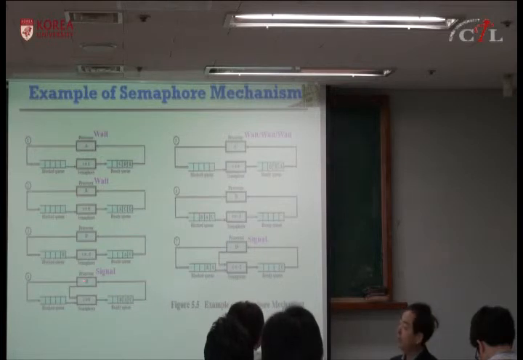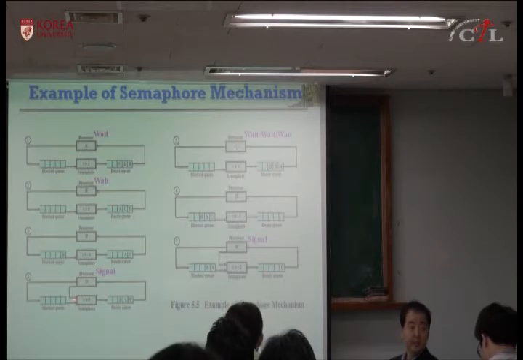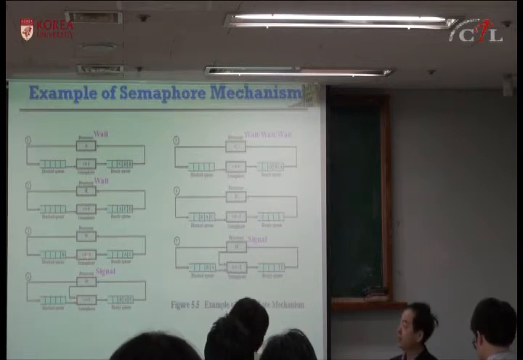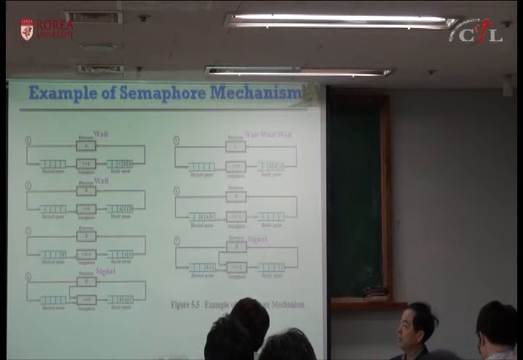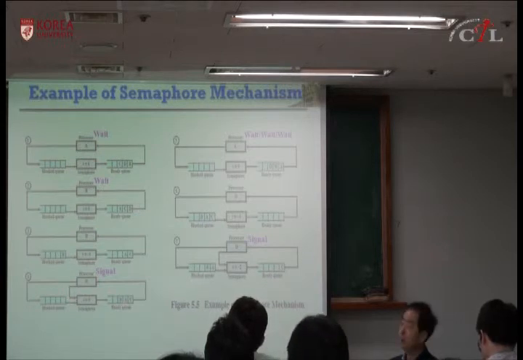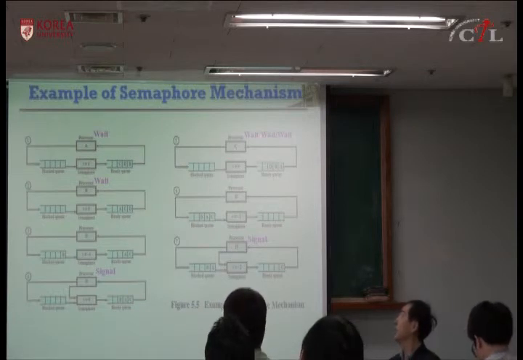So you increment because this process signals. And because minus 1 means there was a waiting process, after the signal, the first one will be unblocked, which goes to the ready queue. And then she is doing wait.